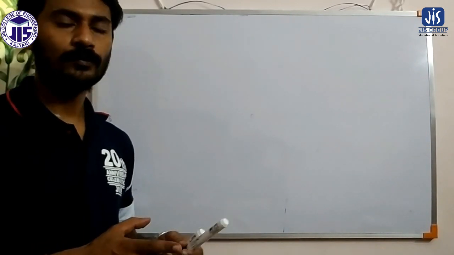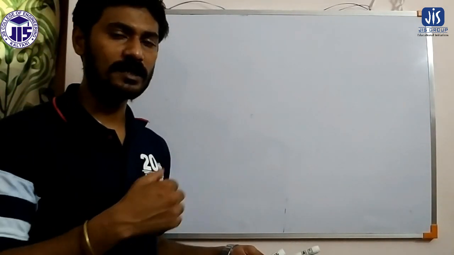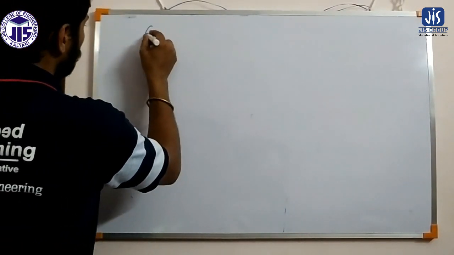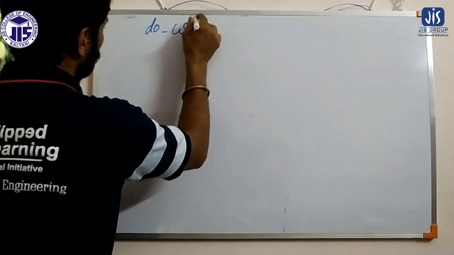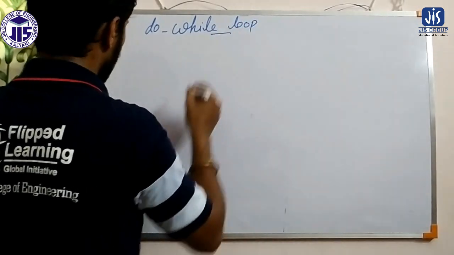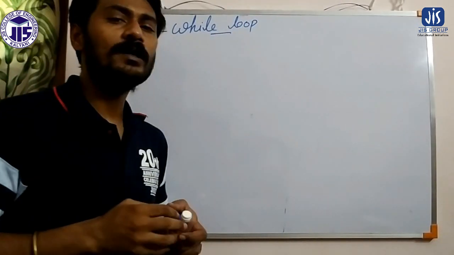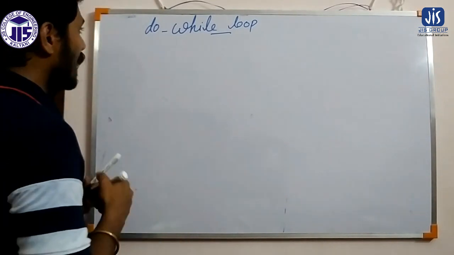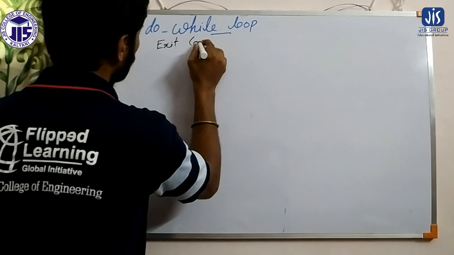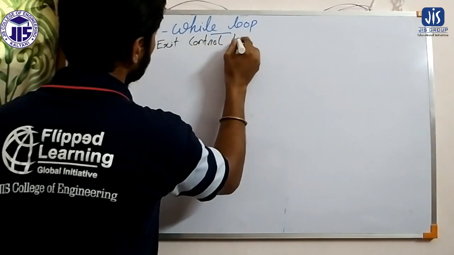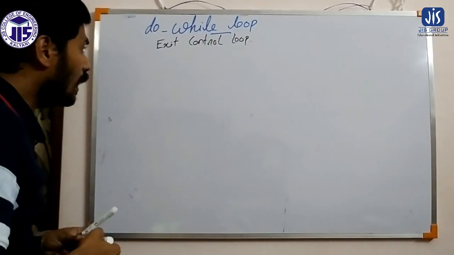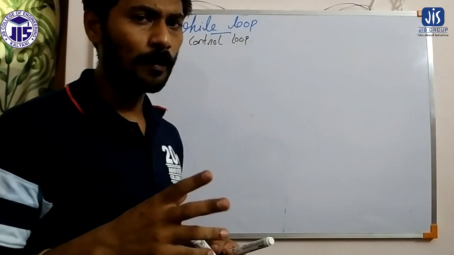Now we will discuss the do while loop. The while loop we have already discussed, which is a type of entry control loop. The do while loop is an exit control loop. As while is an entry control loop, do while is an exit control loop. So in do while, we follow the characteristics of an exit control loop.